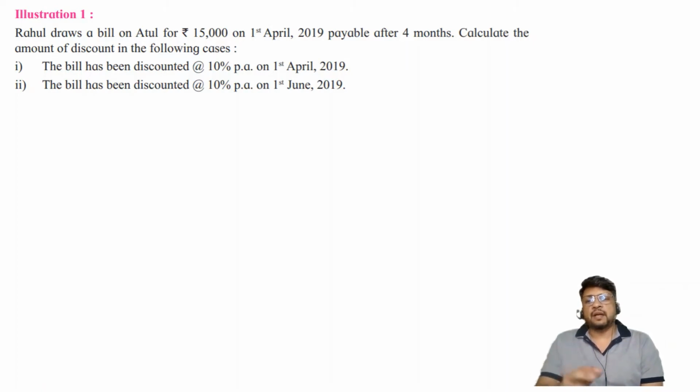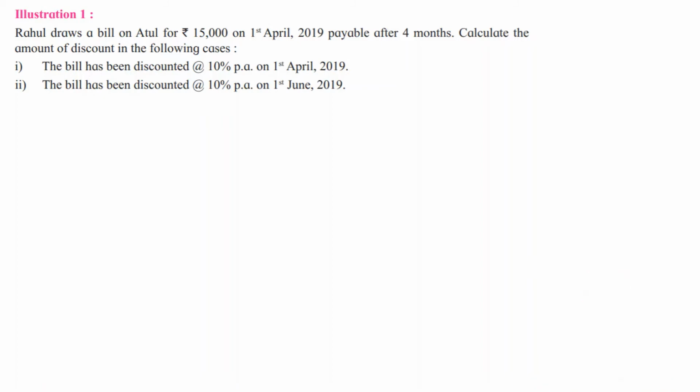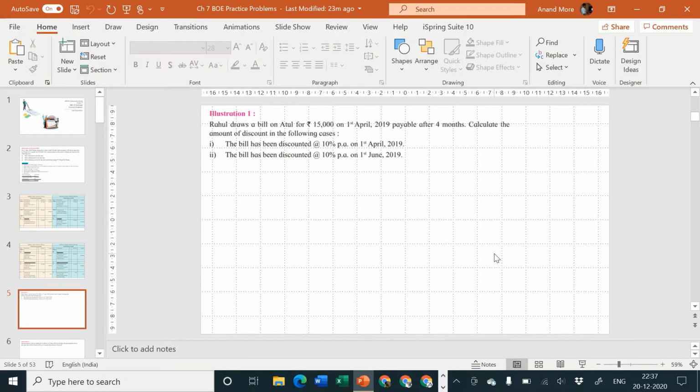And instead now they are discounting the bill on 1st April 2019 itself or on 1st June 2019. Then how to calculate the discount? That is the question we are thinking of. Okay. So let me start with the question. Let me disappear from the screen, and let me consider now how to solve this situation.